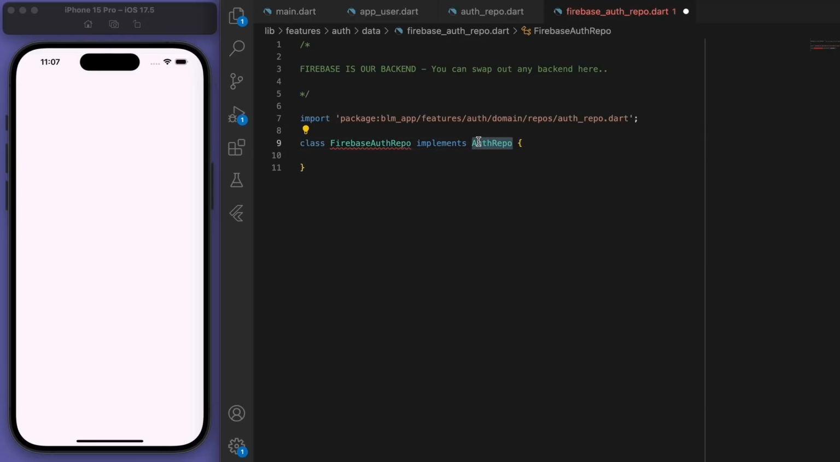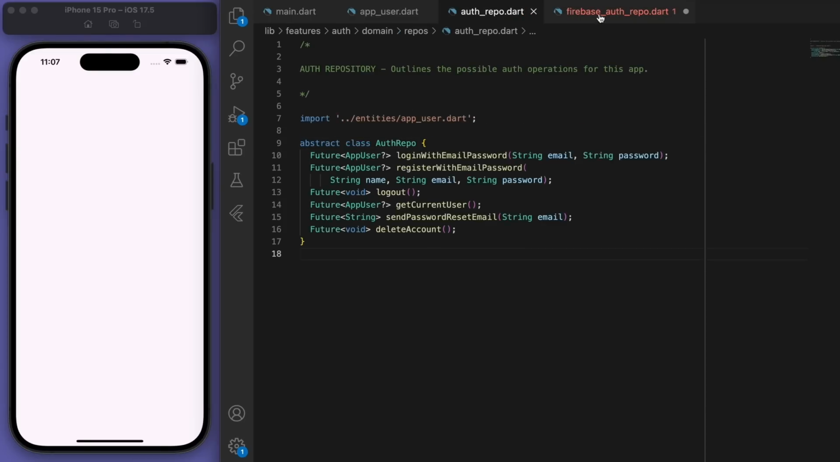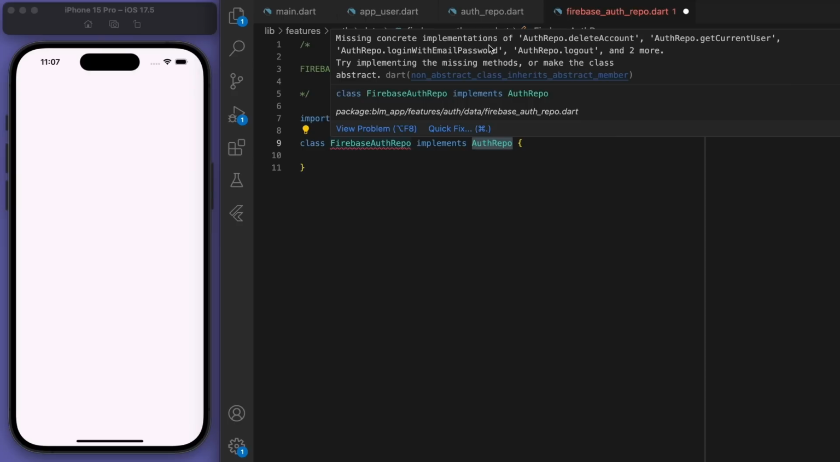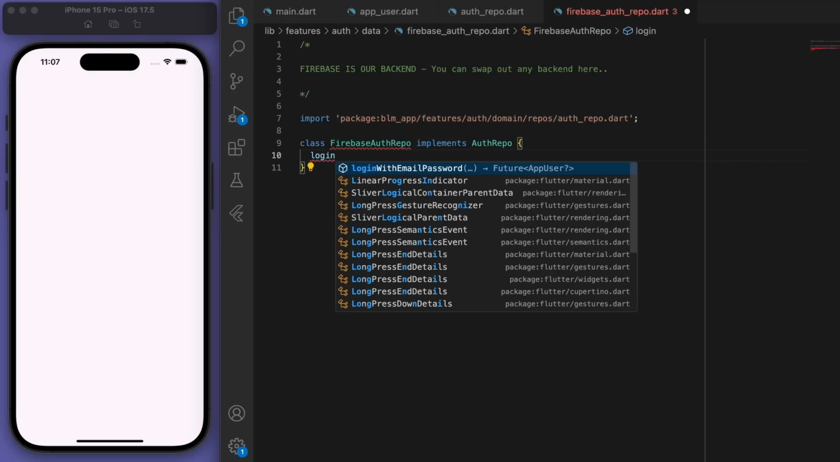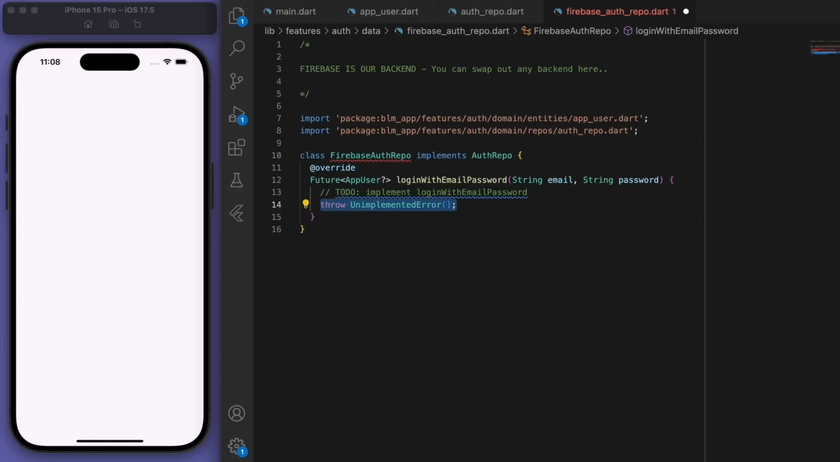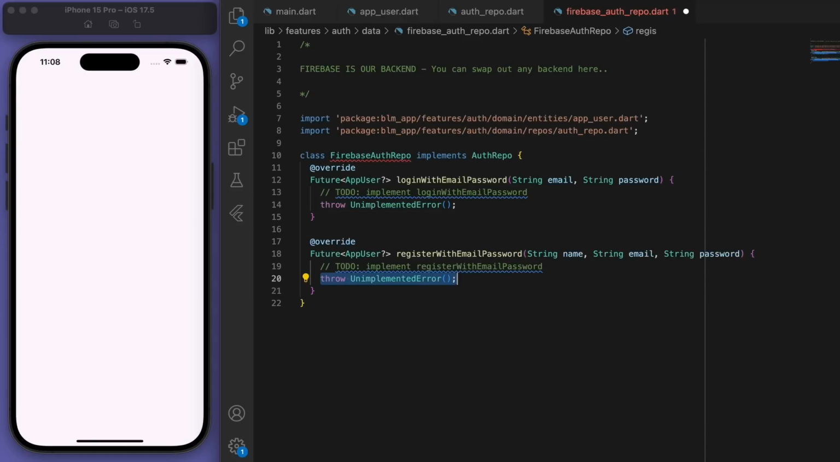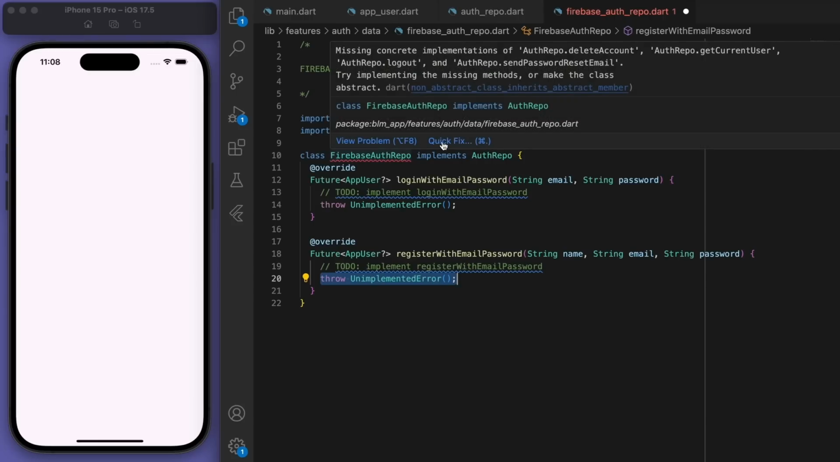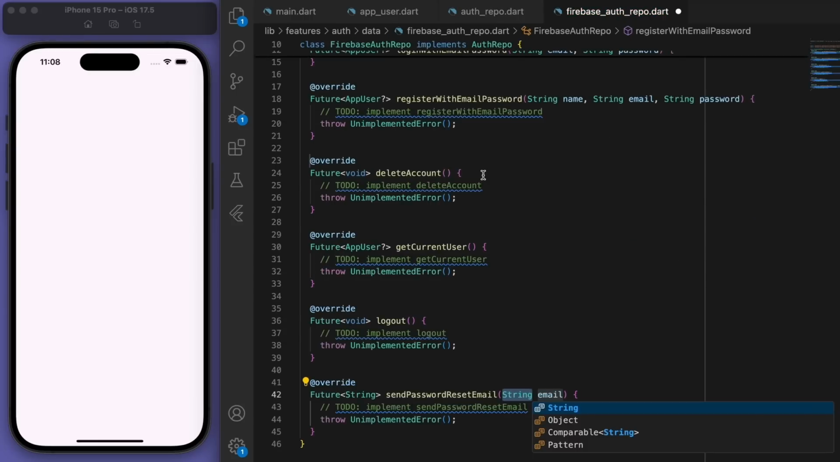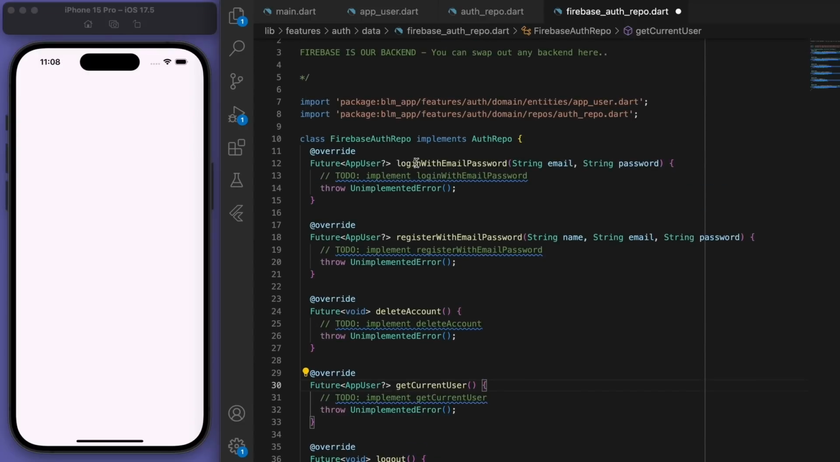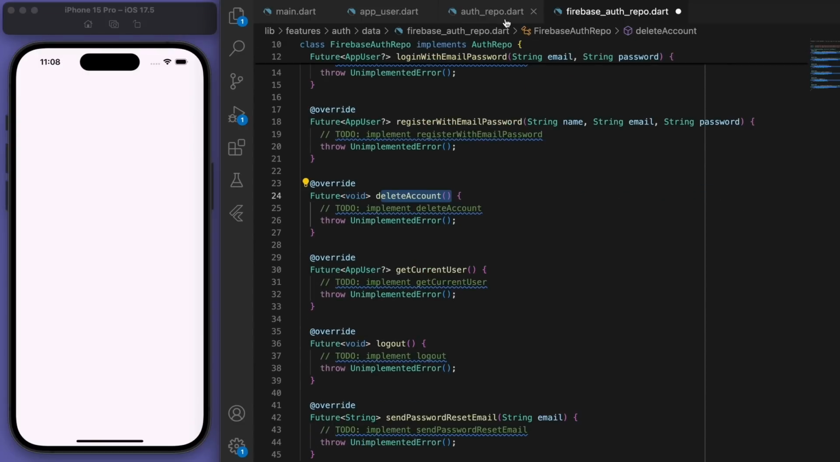So currently you can see it's got that red squiggle. And so if you hover over it, it's saying that we're missing the implementation of the delete account, get current user, and all of those methods. So if you just start typing login, you can see it's going to auto-fill out the fact that we need to code up this method. So we got login, we got register, and actually if you hover over this red squiggle, you can actually see we can create the 4 missing overrides. So these are all the methods in our auth repository that we need to implement.